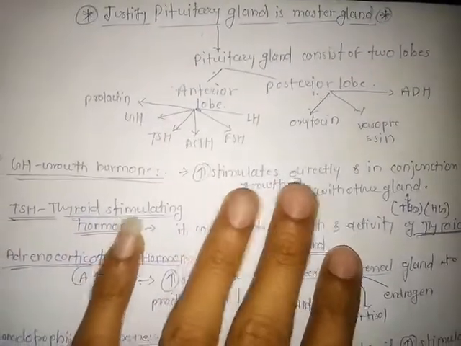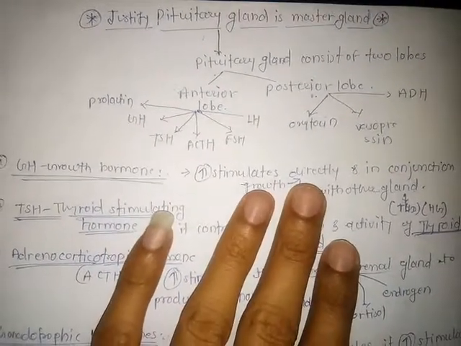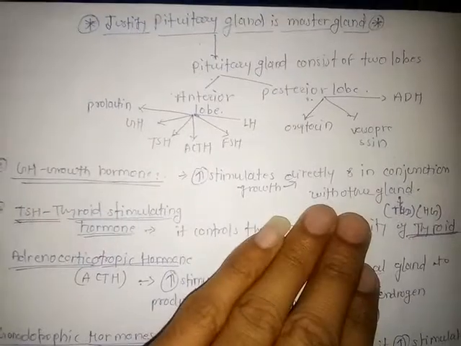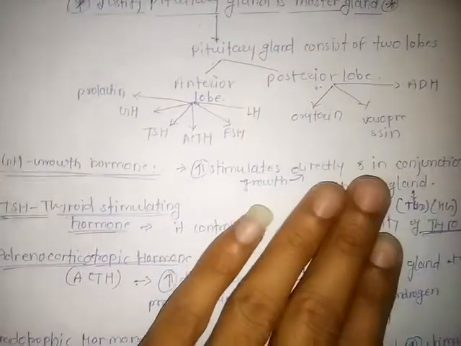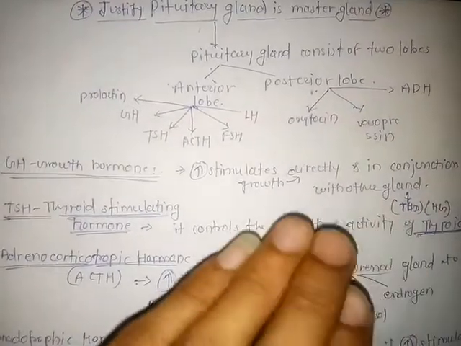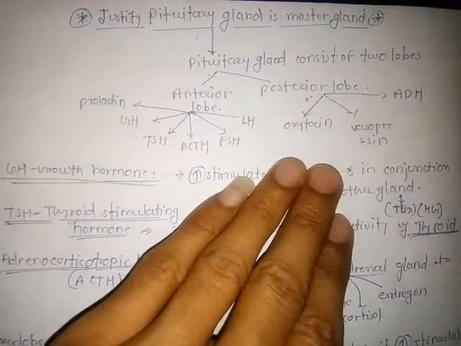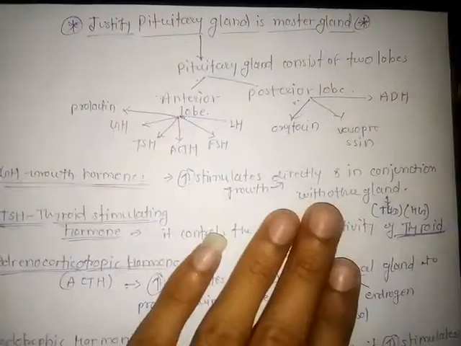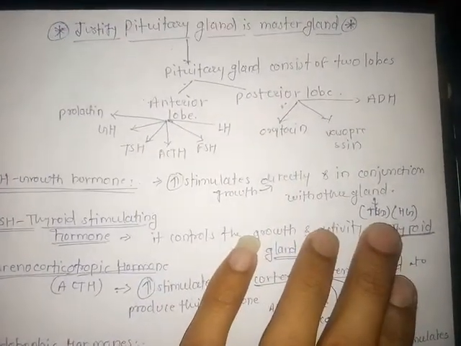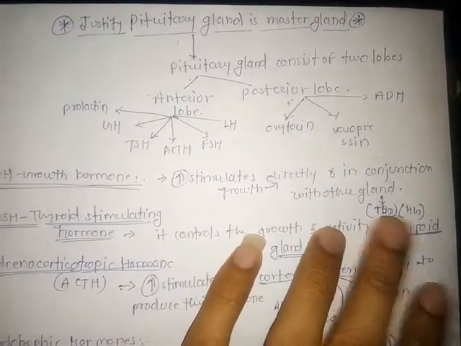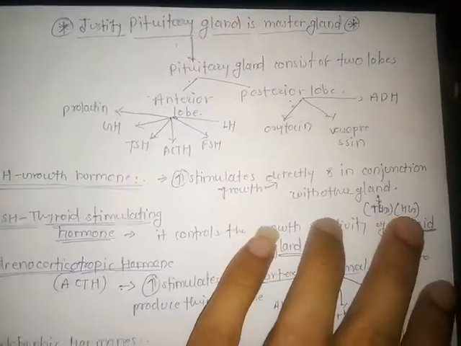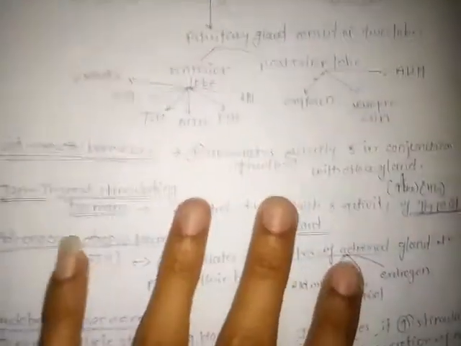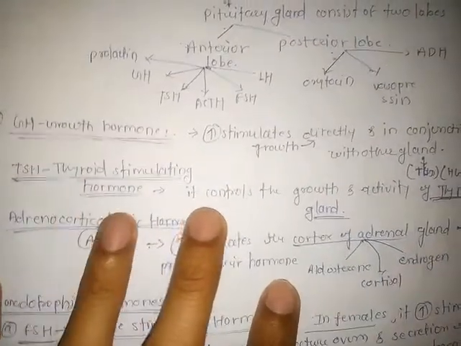It means it regulates and controls growth, helping in the regulation of the growth and development of cells, tissues, and the body. It works with the help of other hormones, that is, thyroid gland hormones and the hypothalamus. So these two glands also help growth hormone. Next, thyroid stimulating hormone.